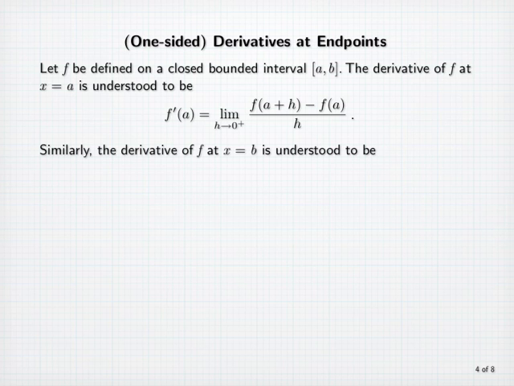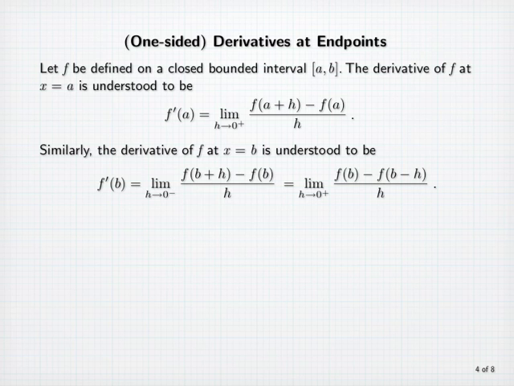Similarly, the derivative of f at x = b, the right endpoint, is understood to be the left-sided limit as h approaches 0 of (f(b + h) - f(b))/h. Or, equivalently, the limit as h goes to 0 from above of (f(b) - f(b - h))/h. Essentially, what each of these does is define a one-sided slope at the endpoints a and b.